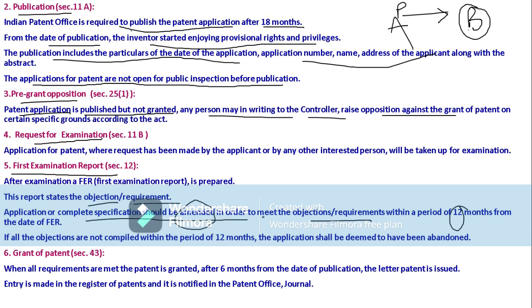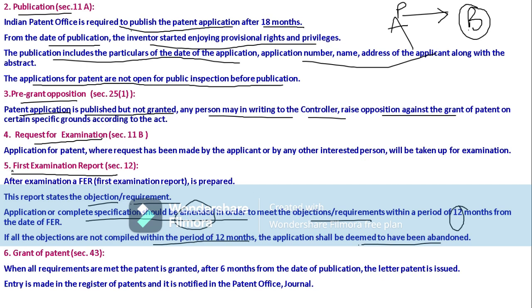If all objections are not complied with within the period of 12 months, then the application shall be deemed to have been abandoned. So it has been rejected.